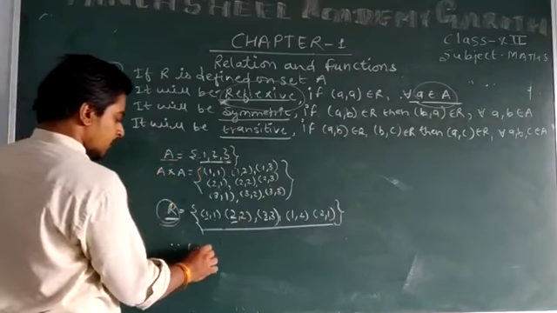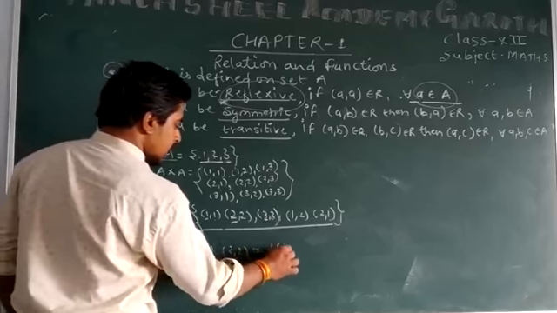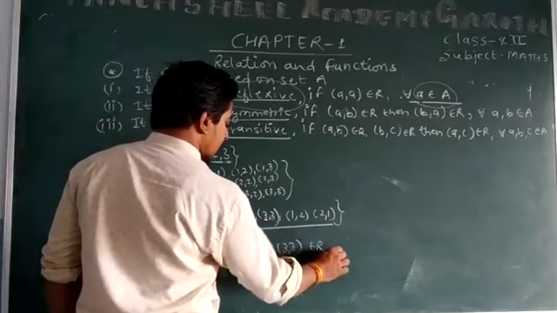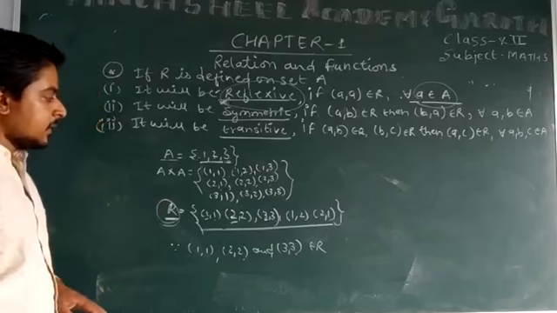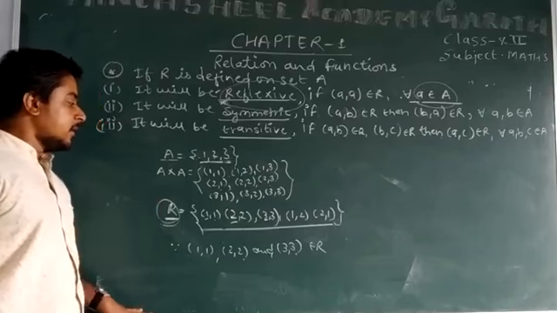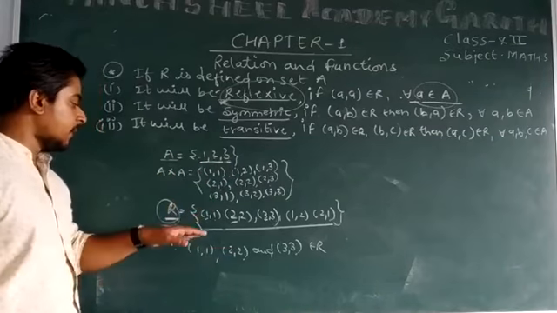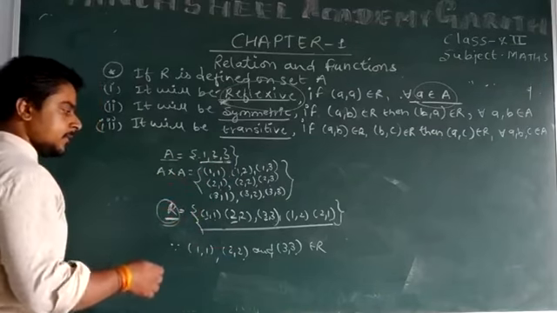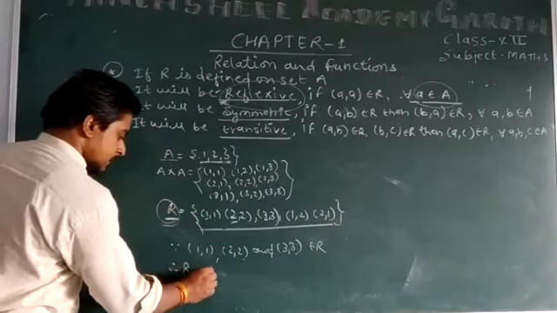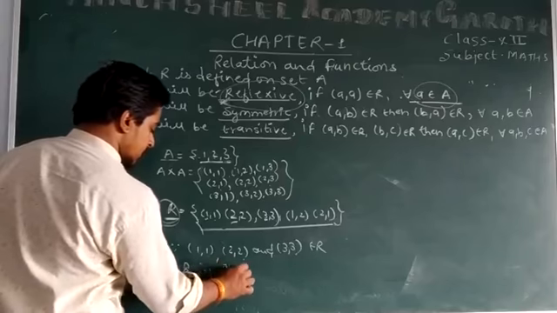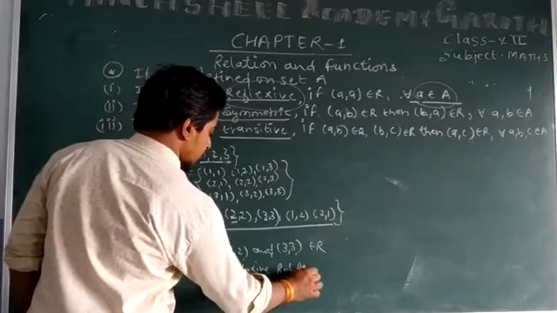Since (1,1), (2,2) and (3,3) belong to R, why are we telling this relation R is reflexive? It's because for each and every element of set A we formed an ordered pair, and this ordered pair comes into R. Therefore R is reflexive relation. It is reflexive.